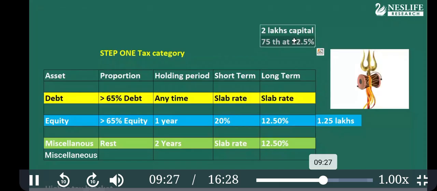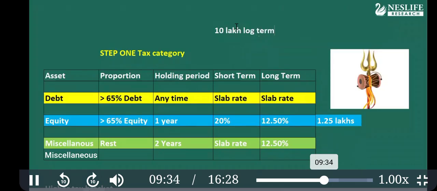Another example: if you gain 10 lakhs rupees long-term capital gain, when we call long term, when you hold for more than 1 year, and it is only for the equity class. On 10 lakh long-term capital gain, you subtract 1.25 lakhs, that means 8.75 lakh gain will be taxed at 12.5%.